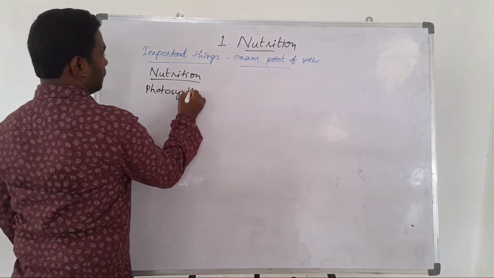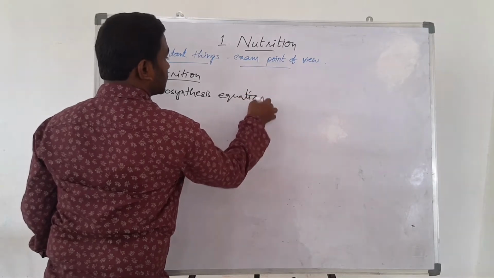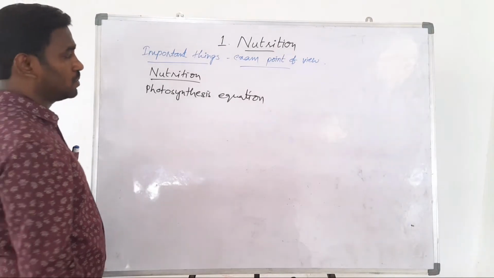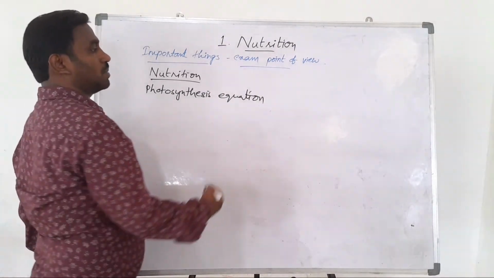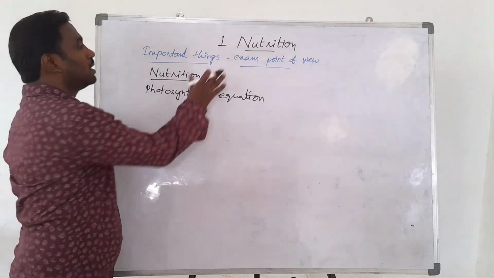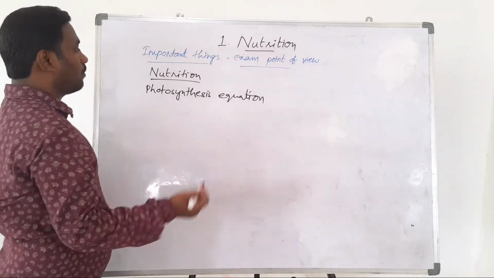Photosynthesis equation, right? Photosynthesis equation: 6CO2 plus 12H2O in presence of chlorophyll and sunlight gives rise to C6H12O6 plus 6O2 plus 6H2O. This is a very important equation of our first lesson. It has come for examination purposes, students, for 1 mark.